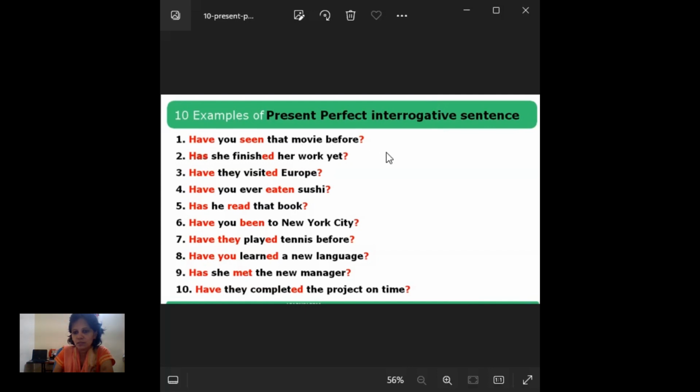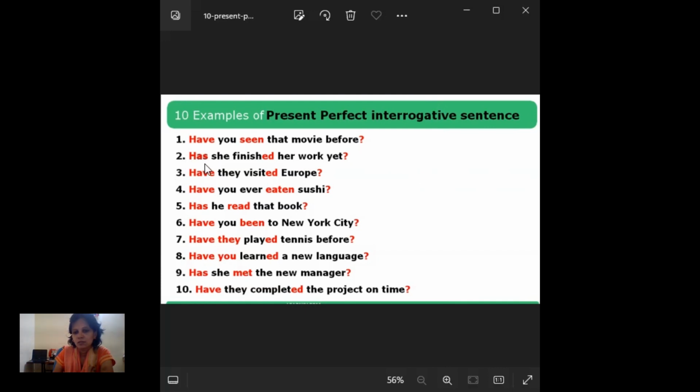Still, he is clarifying whether this person watched it or hasn't watched. So maybe he is planning to go together and watch that movie. I don't know, but that is what it means. He is asking to clarify whether that person has watched that movie before or not.